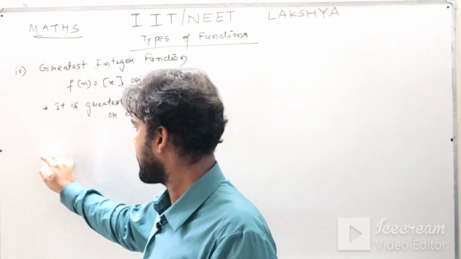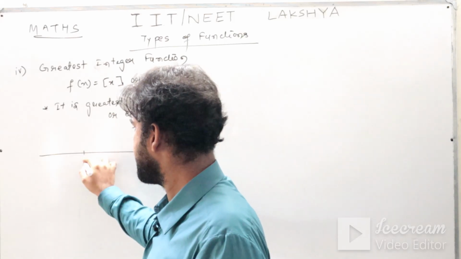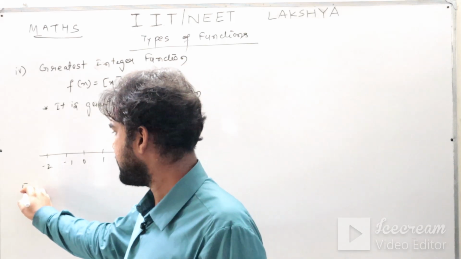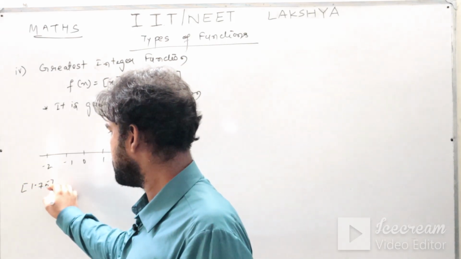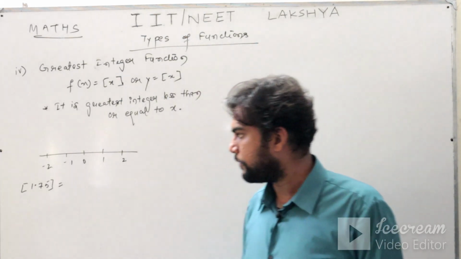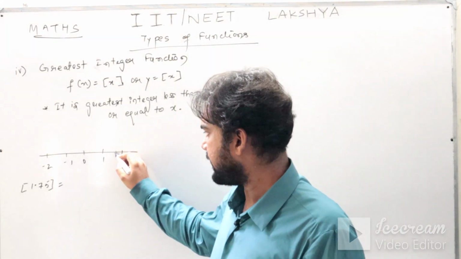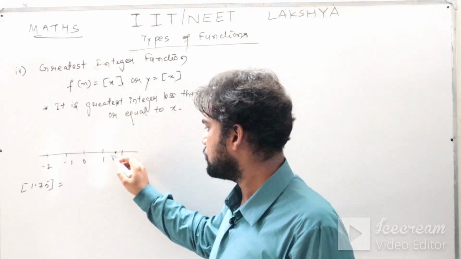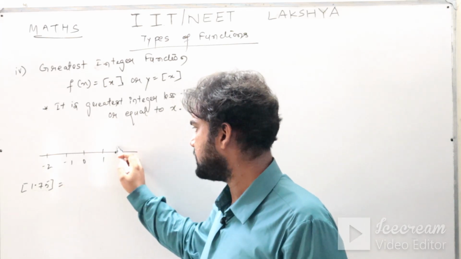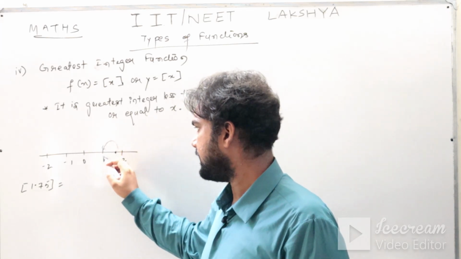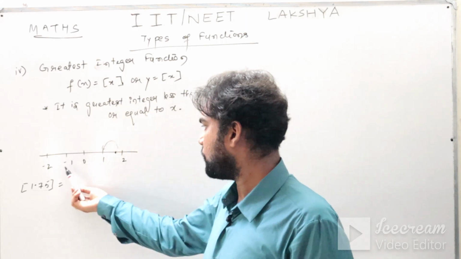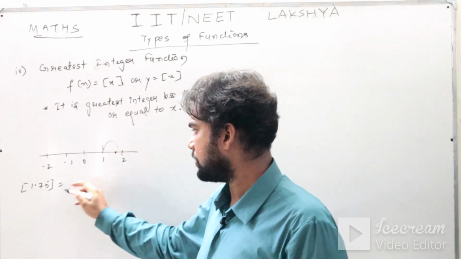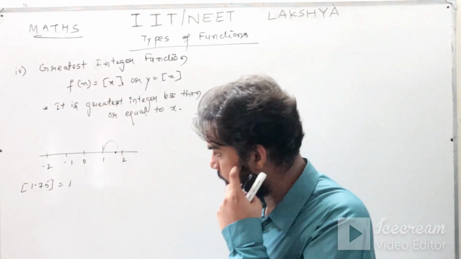For example, let us say this is your number line. Suppose someone is asking the greatest integer of 1.75. So 1.75 is somewhere here. Now what is the greatest integer which is less than or equal to x? Since this is not an integer, we have to see the lesser integer. This 1 is the greatest integer which is less than 1.75. So the greatest integer of 1.75 is 1. I hope this is clear to you.